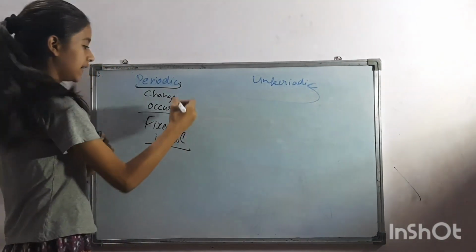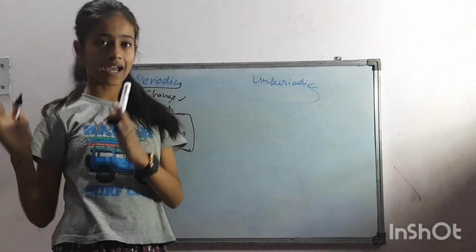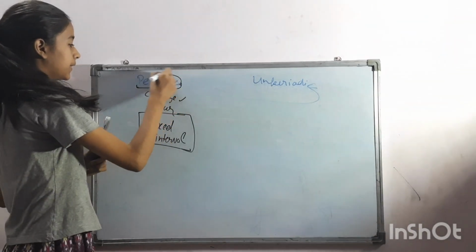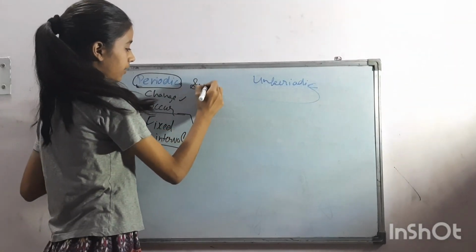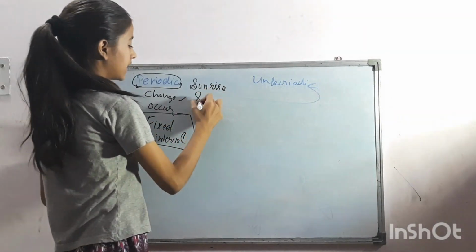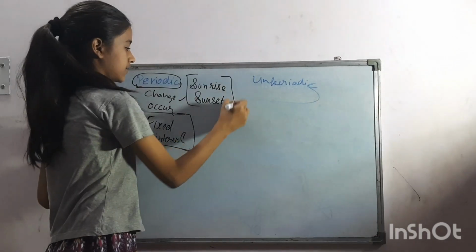When a change happens after a fixed time, that change is called periodic, like sunrise at a fixed time and sunset also at a fixed time.